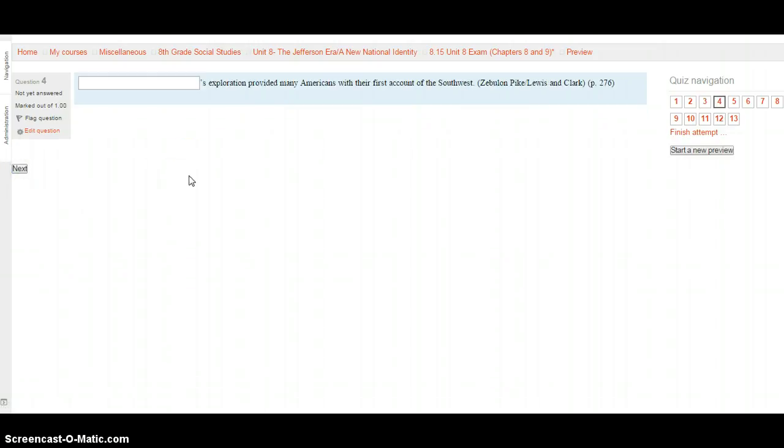Question 4. Blank's exploration provided many Americans with their first account of the Southwest. Is this Zebulon Pike or is it Lewis and Clark? Go to 276 and find out who went to the Southwest.